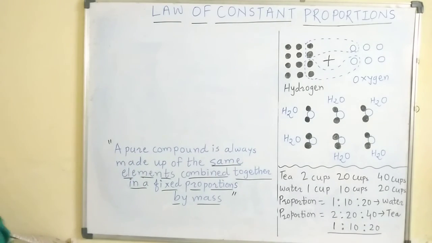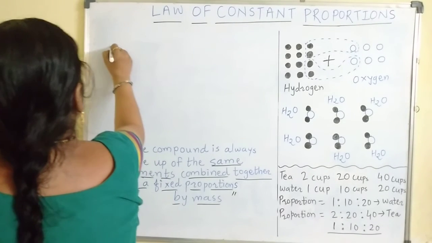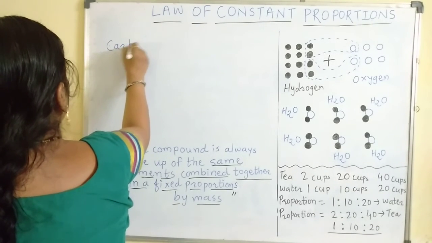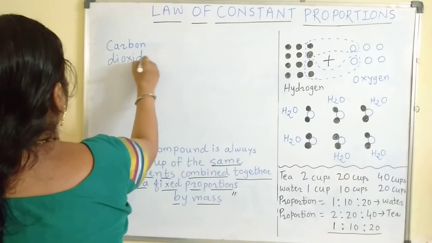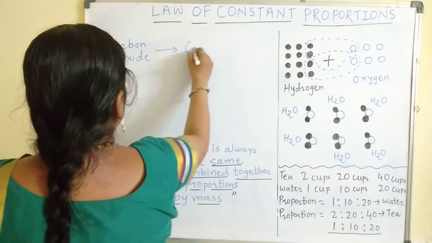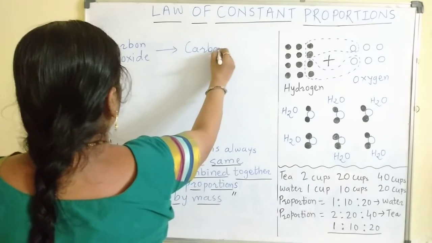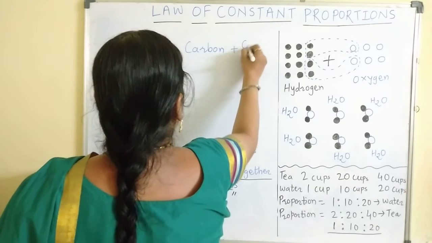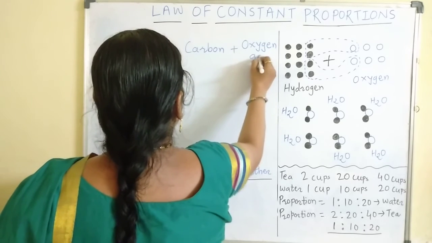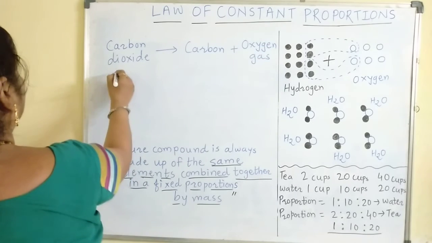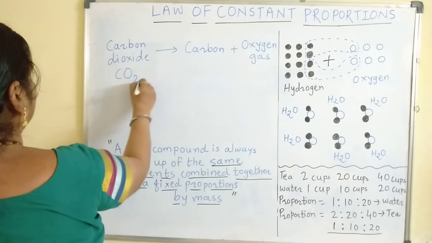Now here carbon dioxide, when decomposed, will produce carbon and oxygen gas. The formula is CO2.